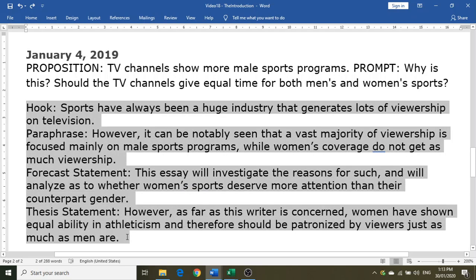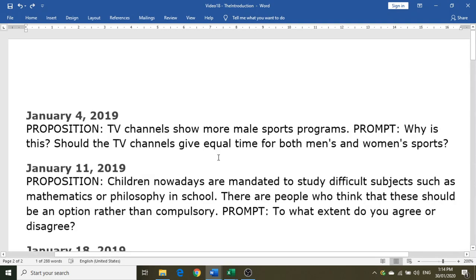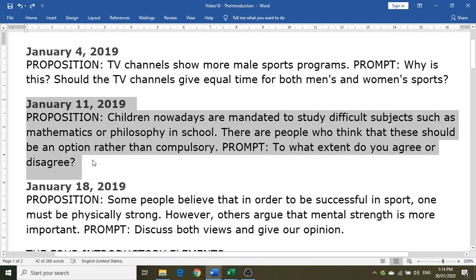So let's assume that all of that is in your introductory paragraph. So that's a total of 99 words already. Let's assume that we will delete all these labels, like two words here, and then another two words here, and then 5 and 6 words. So that's already 93 words. Remember, you're only supposed to write a minimum of 250 words. So just from the intro alone, you're easily going to breach the 250 word boundary. So let's move on to the next question prompt from January 11.